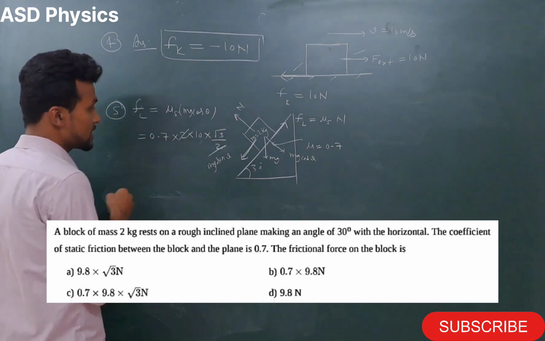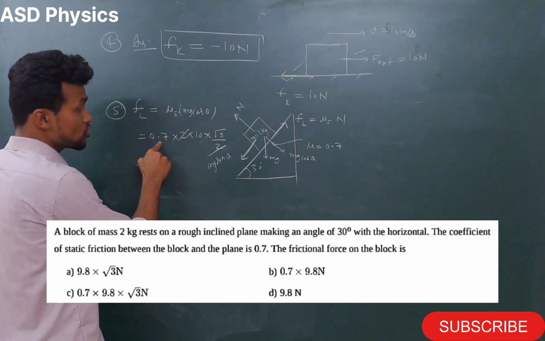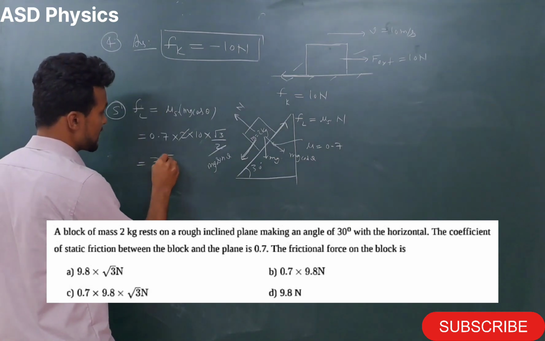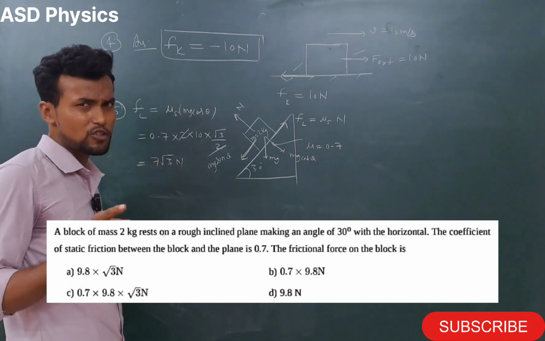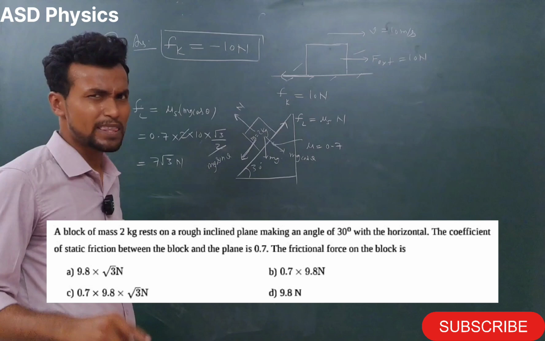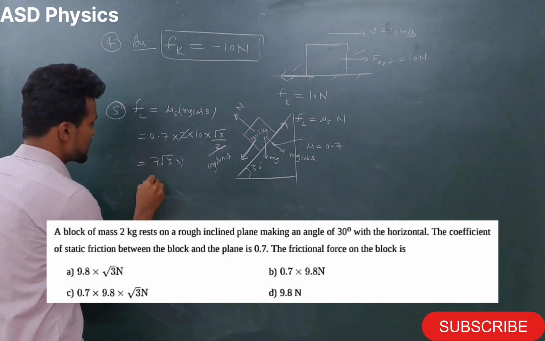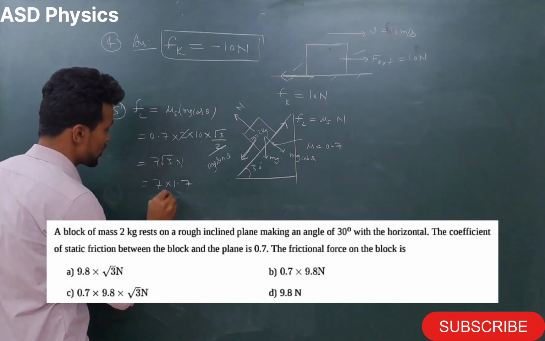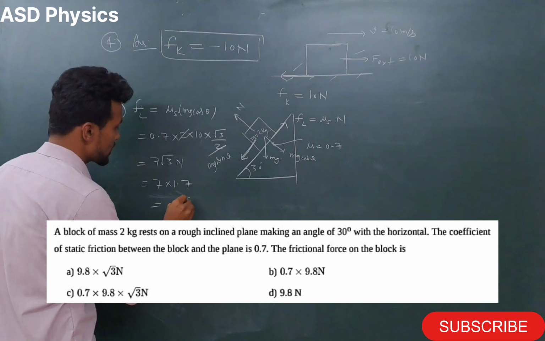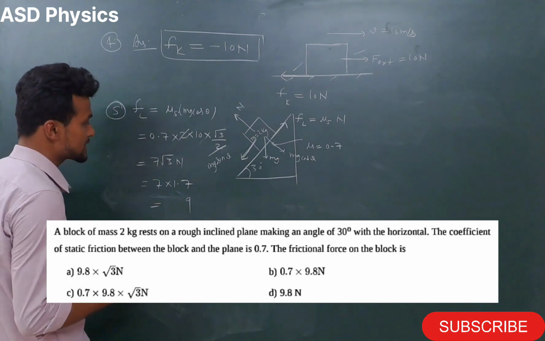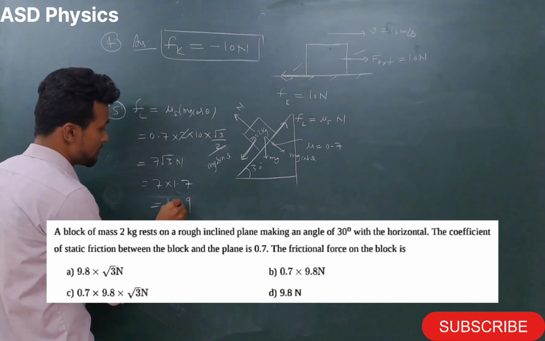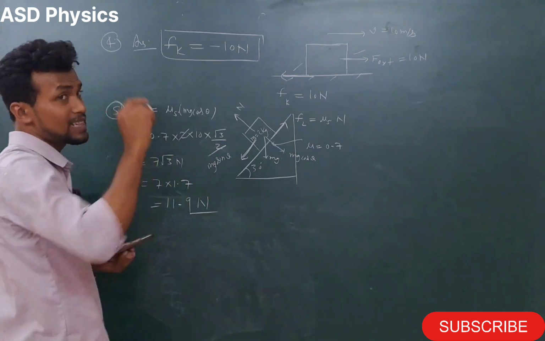So this 2 and this 2 cancel. So 10 into 0.7 how much? 7. So 7 root 3 Newton. Root 3 value approximately 1.732. Let's take 1.7. So we can write 7 into 1.7. How much will come here? 7 sevens are 49, 9, 4 will go this side. 7 ones are 7 plus 4 is 11. 11.9 Newton. This is the limiting friction value.